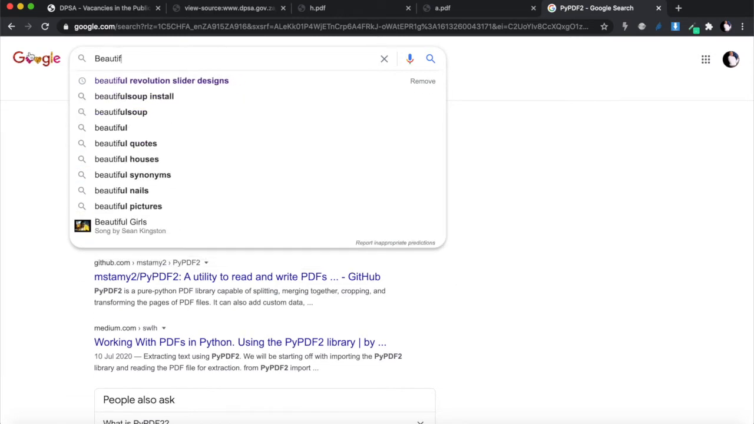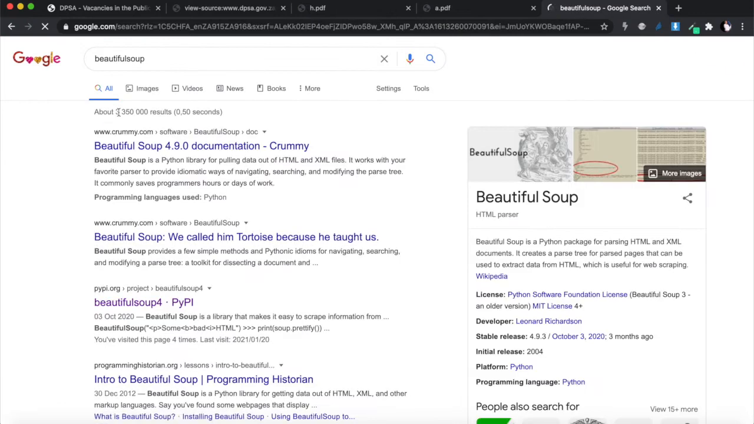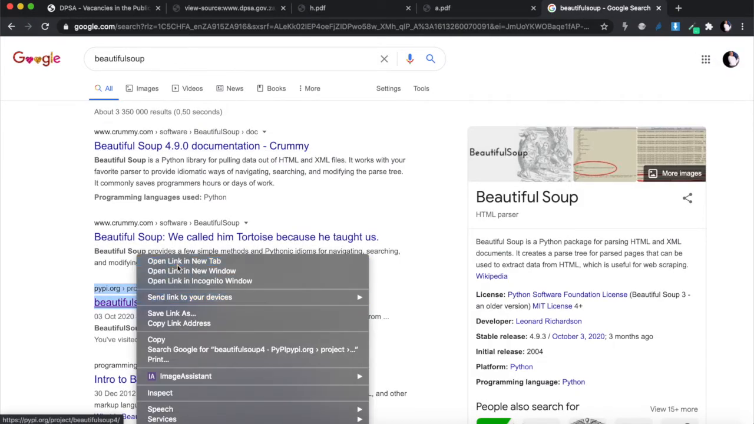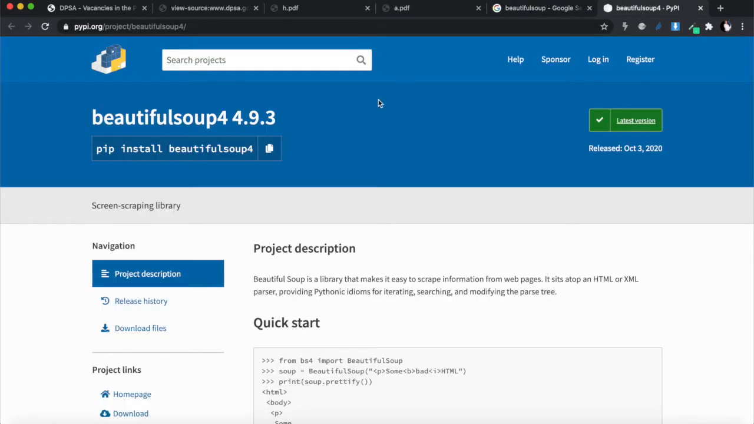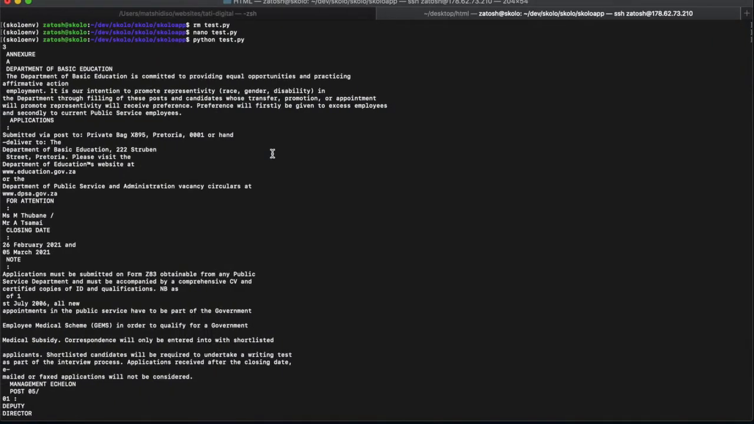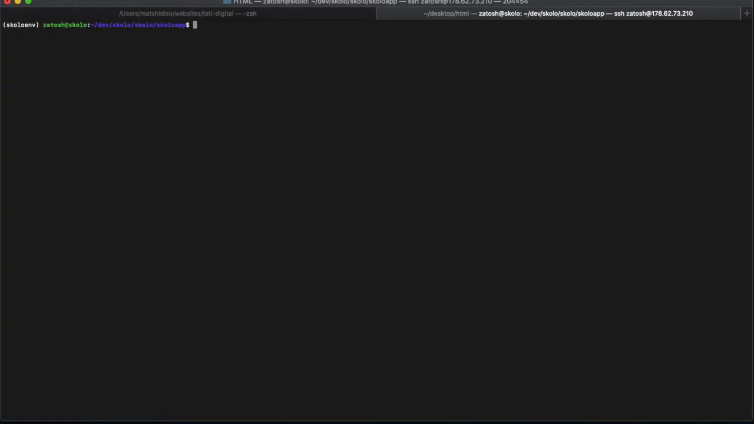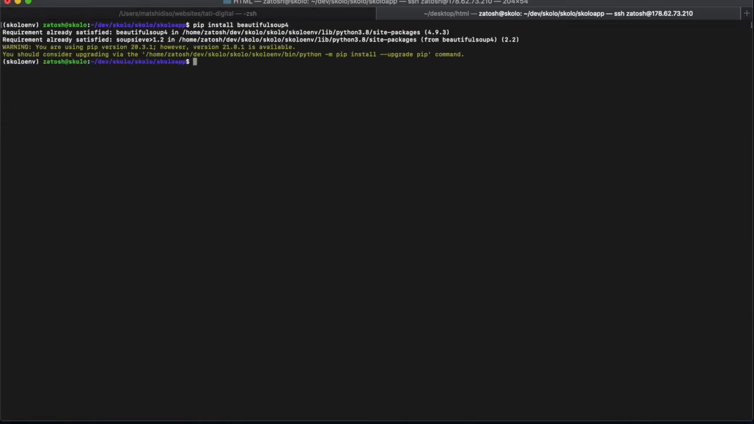Beautiful Soup. All right, and it's that one over there. Open it in a new tab. The first thing that you need to do is install this inside of your virtual machine. So I'm going to clear this and install it, and just make sure you are inside of your environment. All right, so let's install that.